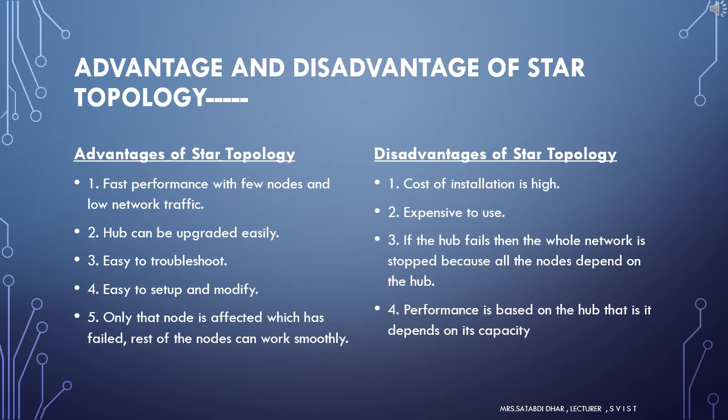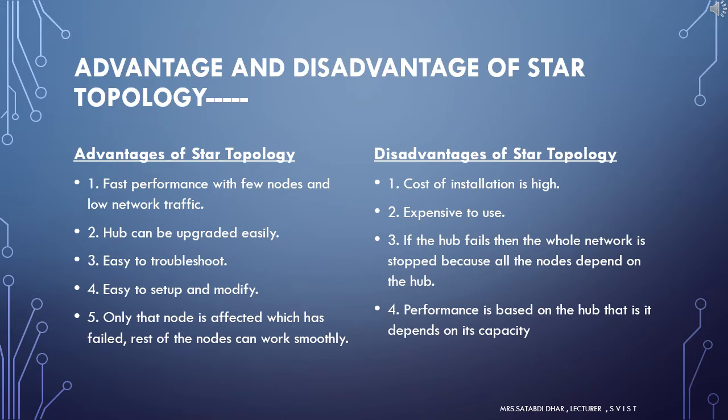This star topology has some advantages and disadvantages. The advantages of star topology. It is easy to troubleshoot, set up, and modify. Only those nodes are affected that have failed. Other nodes still work. Fast performance with few nodes and very low network traffic. In star topology, addition, deletion, and moving of the devices are very easy.